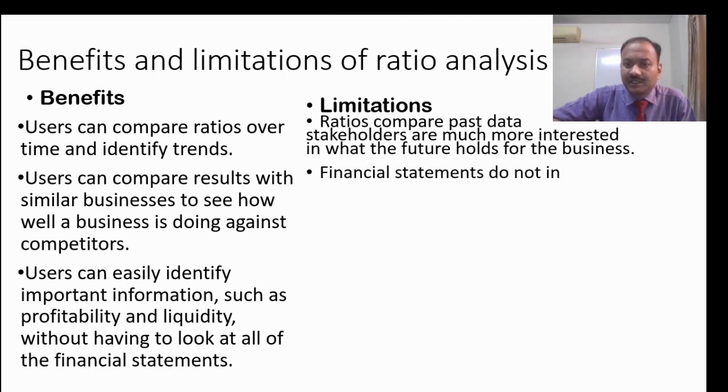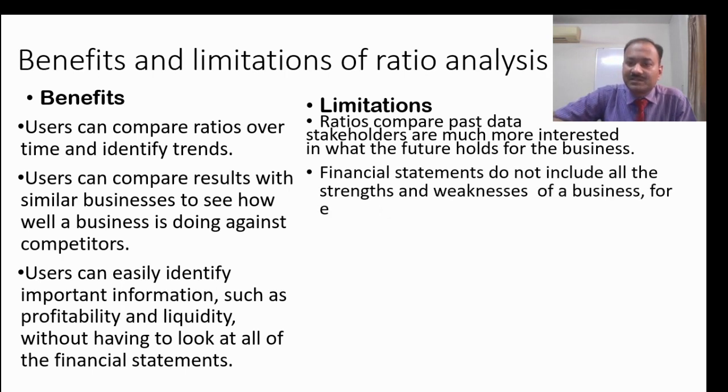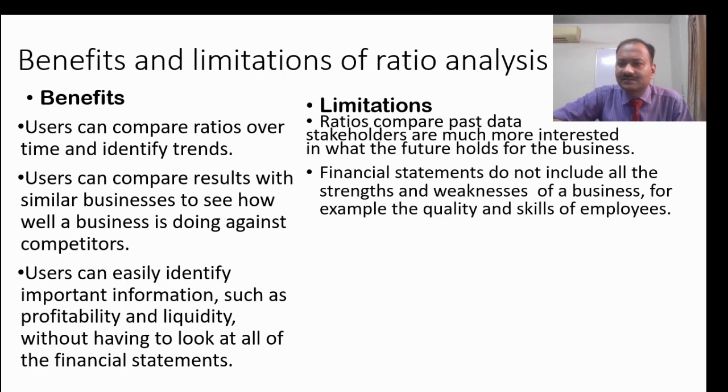Financial statements do not include all the strengths and weaknesses of a business, for example the quality and skill of employees. It is not always your assets and liabilities that matter. There are many other important things, such as the quality and skill of employees, their training, their motivation, and your attachment with the workers. That is very important and plays an important role.